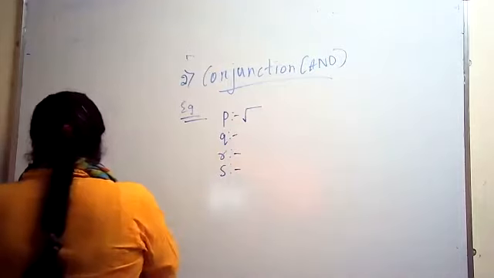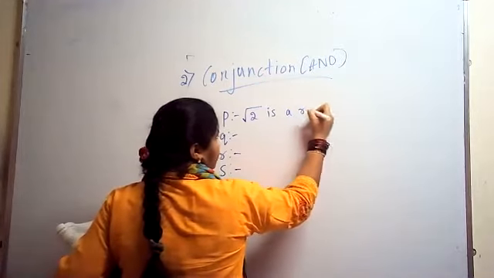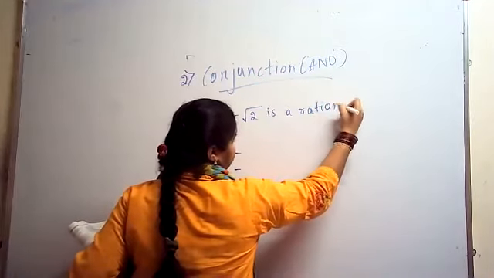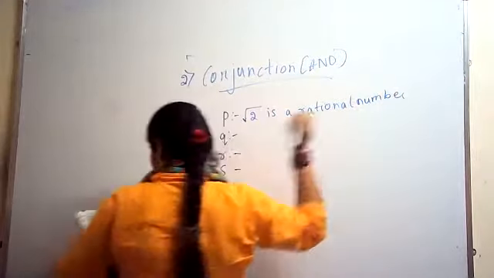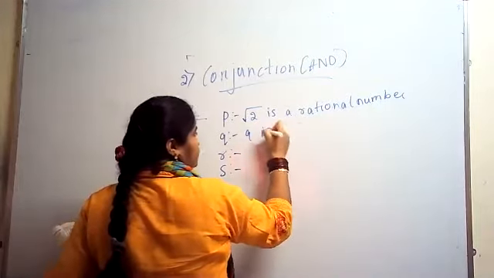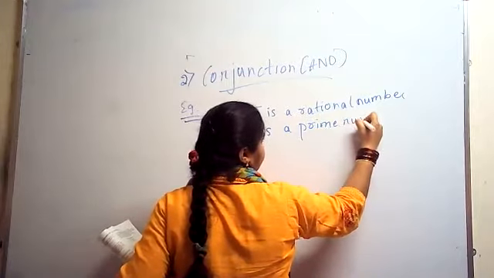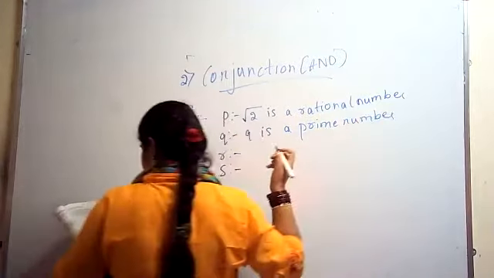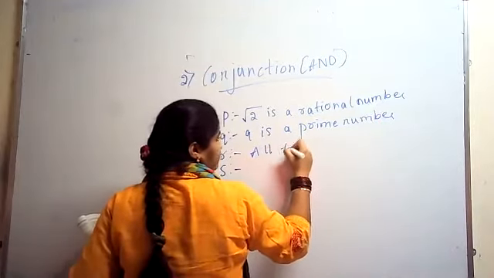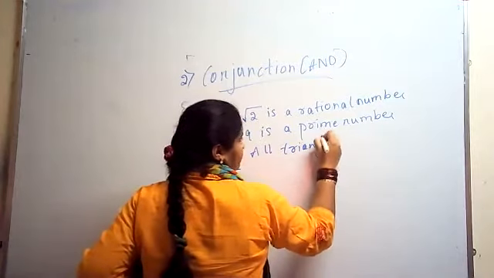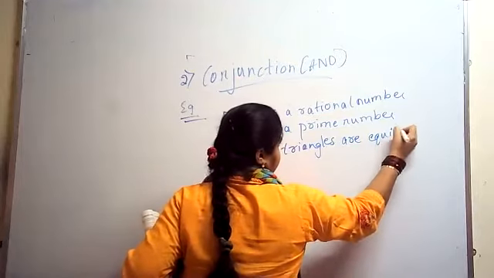Wait a second. First, 2 is a rational number. I will explain what a rational number is. Then 9 is a prime number. Third one, all triangles are equilateral.